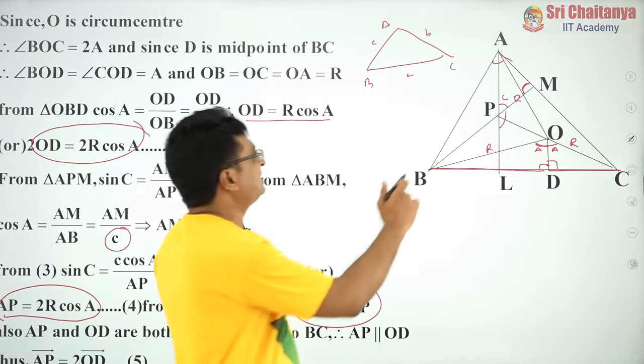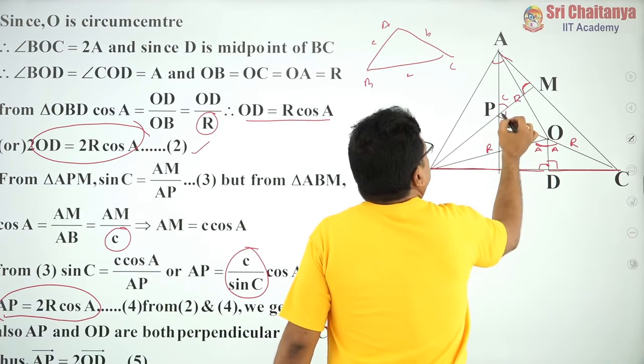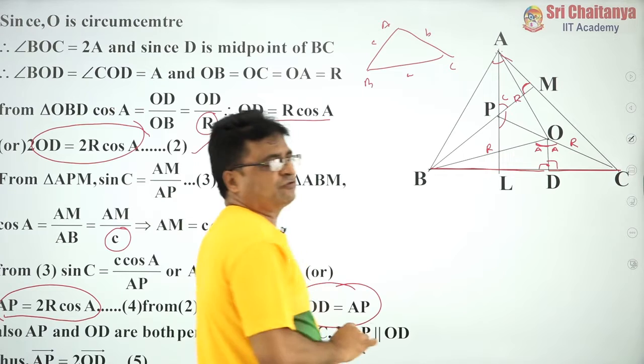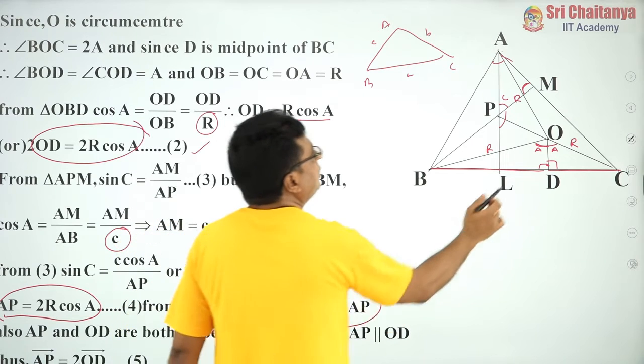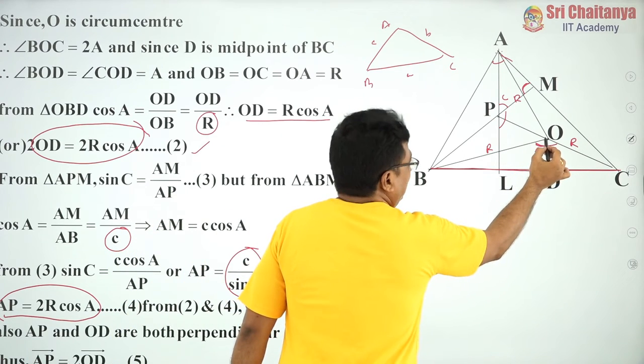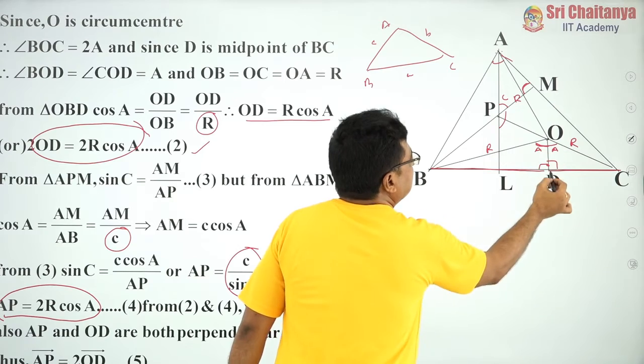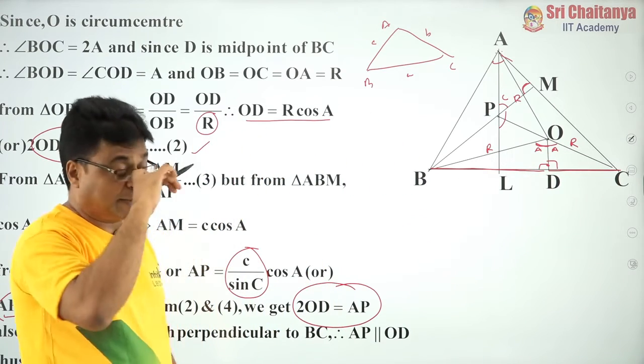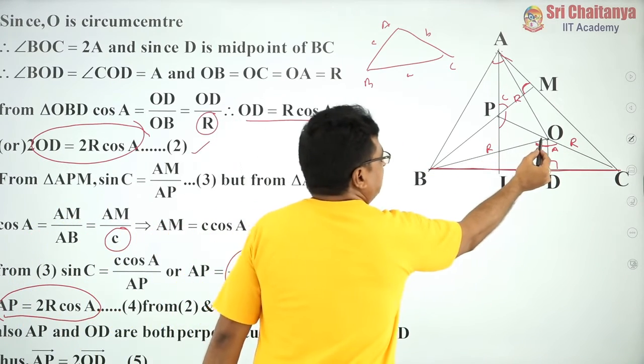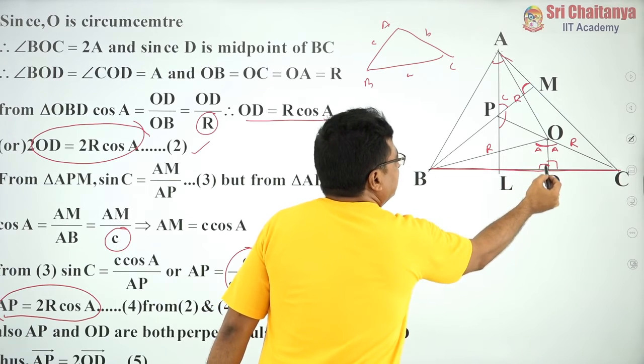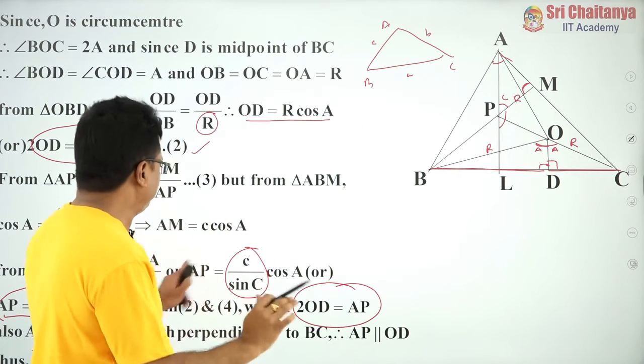That means the distance between the orthocenter and a vertex of the triangle is equal to twice the perpendicular distance from the circumcenter to the opposite side. This is the relation.